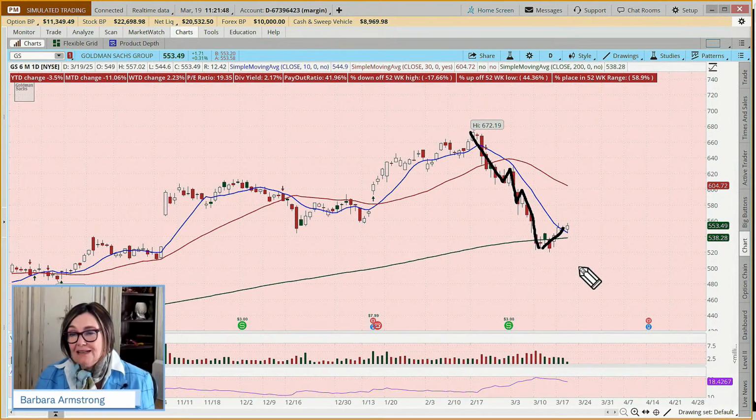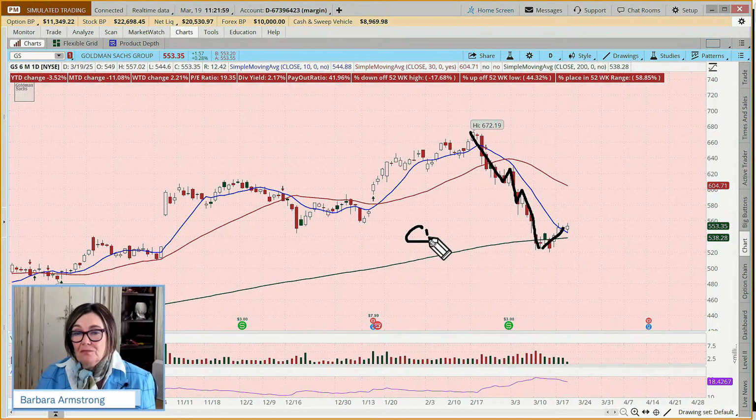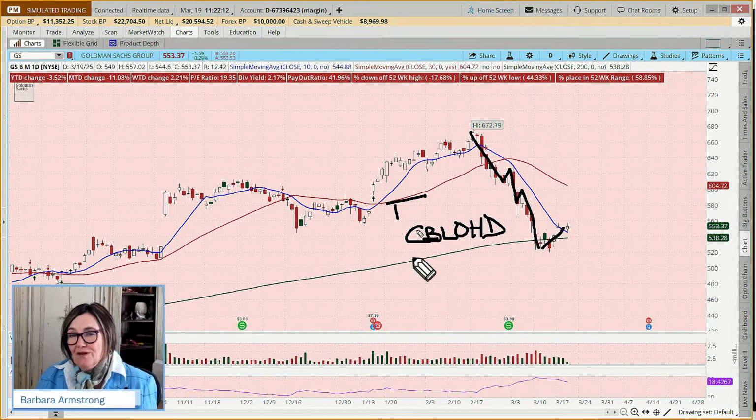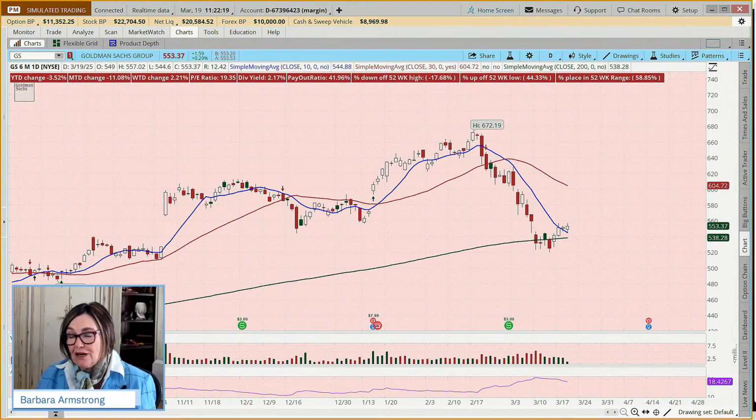This could be a bear flag setting up, but we don't have confirmation yet. And what would confirmation of a bear flag be? A close below the low of the high day. And sometimes if we want to place a conditional order, we might say, well, if it trades below the low of the high day, and that can sometimes nick us into a trade. And then, like I said, it may not necessarily work out.